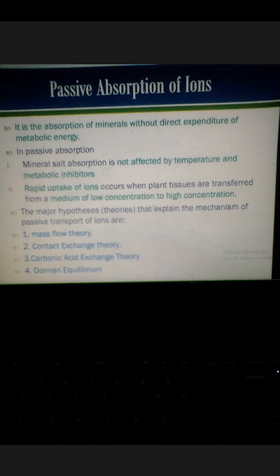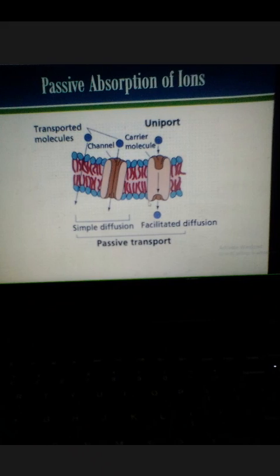To explain passive absorption of ions, there are different theories. These are the four theories: mass flow theory, contact exchange theory, carbonic anion exchange theory, and Donnan equilibrium. This is the schematic diagram of passive absorption of ions.